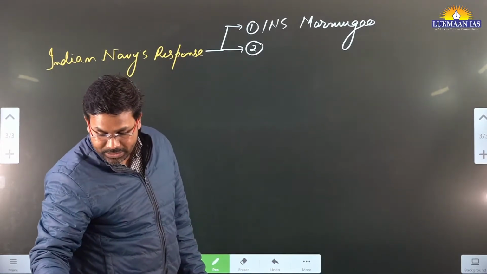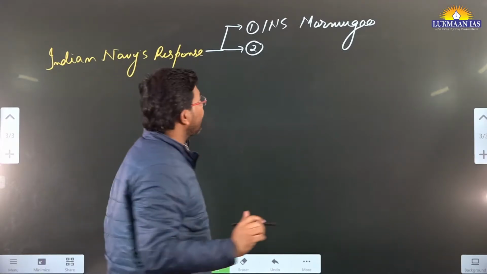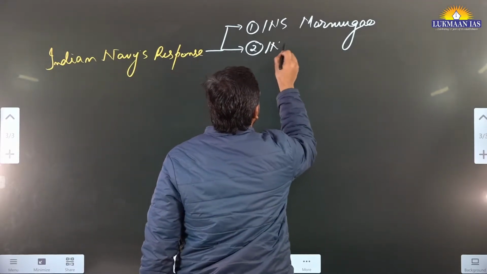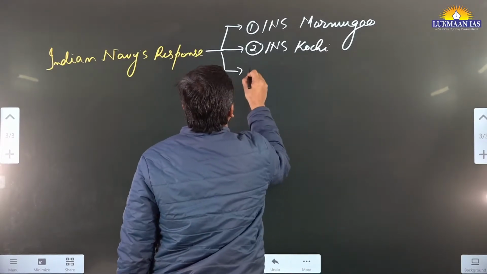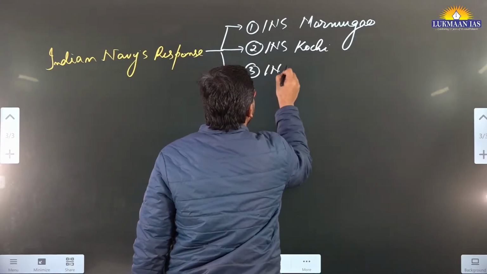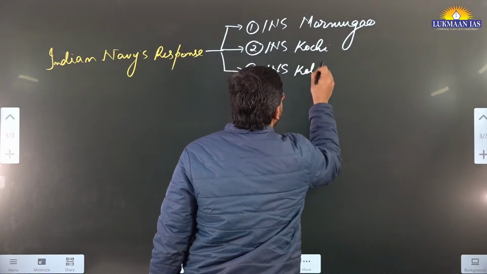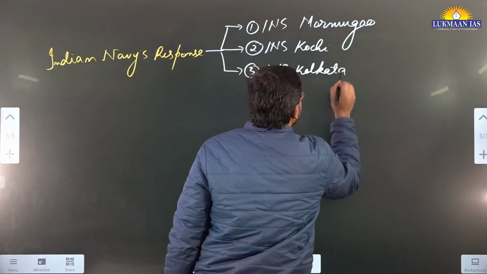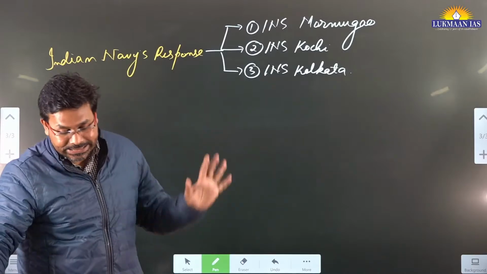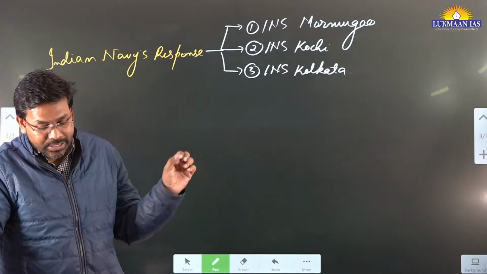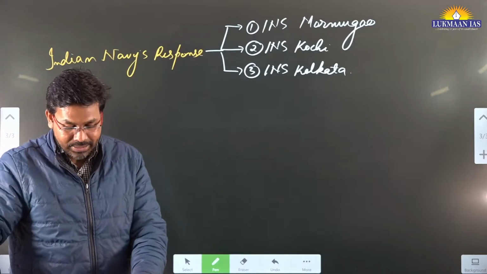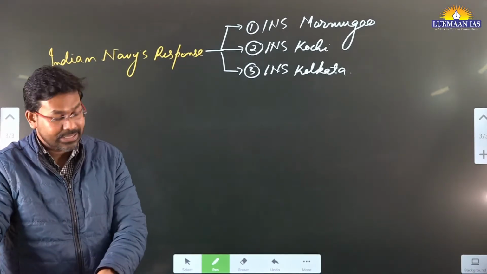Then the second one is INS Kochi and INS Kolkata. Indian Naval Ship Kochi. Third is Indian Naval Ship Kolkata. So the Indian Navy has deployed these 3 ships, and these ships have missile destroyers on board. Okay, this is the thing.